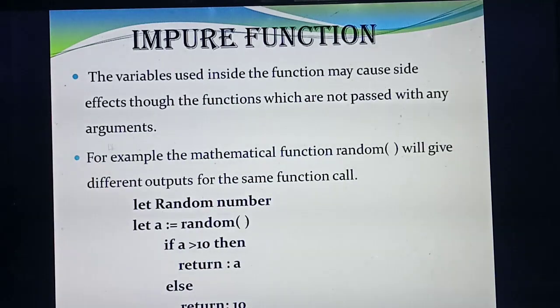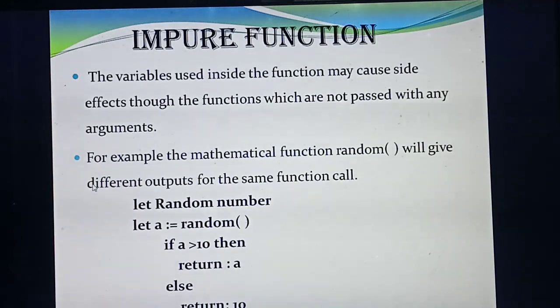Functions which are not passed any arguments: even if you are not passing any arguments, you may get a different result. One example they are giving. So listen. In a pure function you are passing some argument, so based on the arguments only you will always get the same result. For example, sin of 0. What argument are you passing? 0. 0 is the argument, so you will always get the result 0.